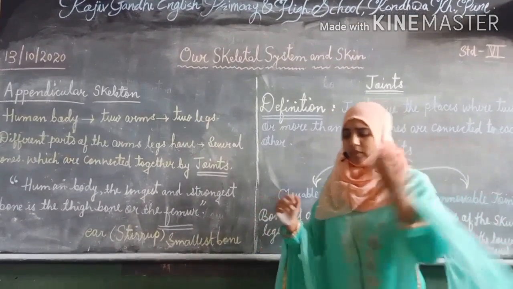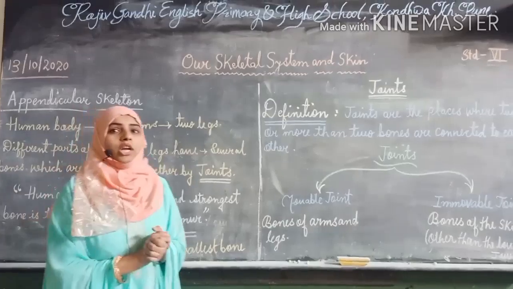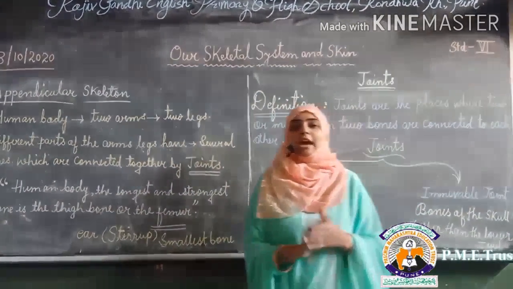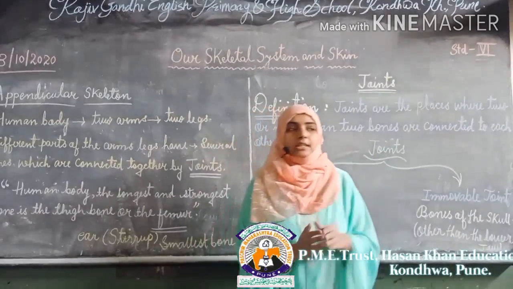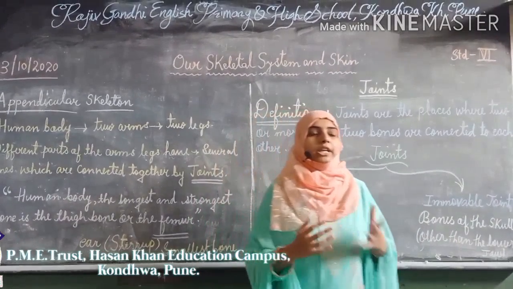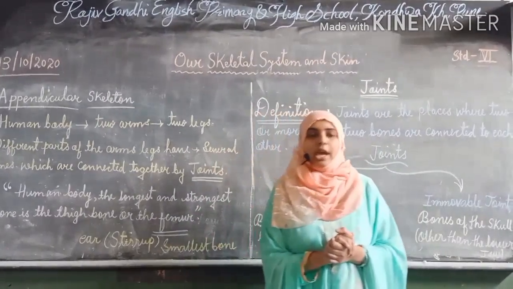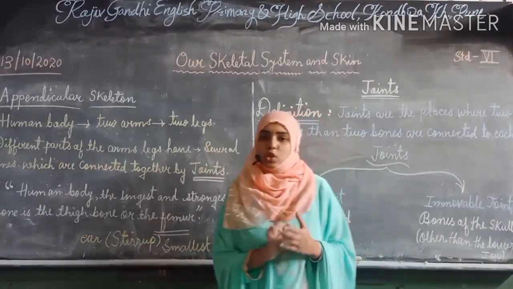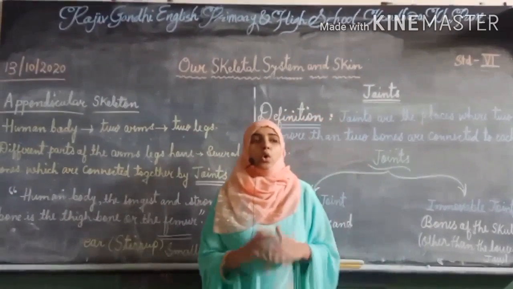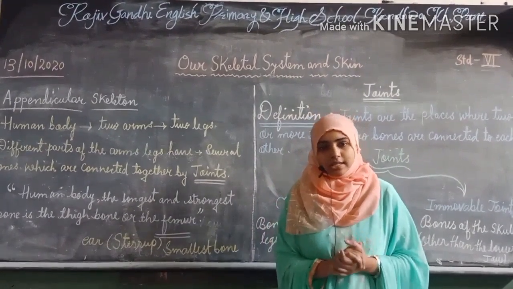In my last video we discussed what the skull is, where it is present, and how many bones it has. Second was the rib cage: its shape and how many bones it has. The third was the spine: its structure, where it is located, and what it gives to the body. The whole thing we discussed in the last video about the axial skeleton.